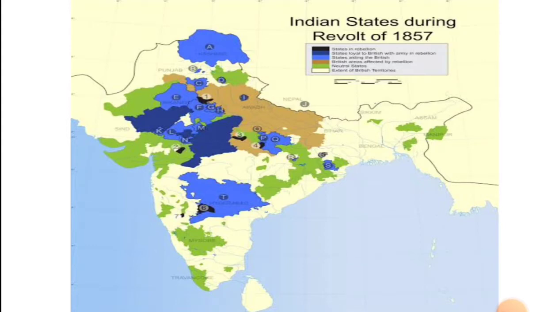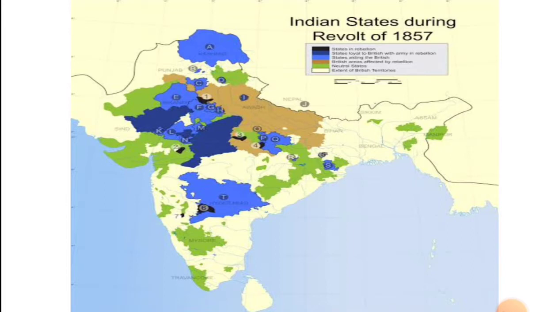Then the light blue states were states aiding the British, that is these states were aiding the British and were not in rebellion. Then in brown, British areas affected by rebellion, that is the areas of British controlled territories which were seriously affected by the rebellion. Then the green ones represent the neutral states, and the yellow represents the extent of British territory.